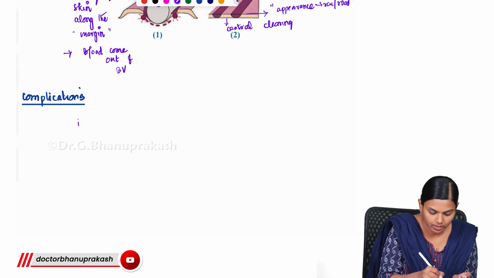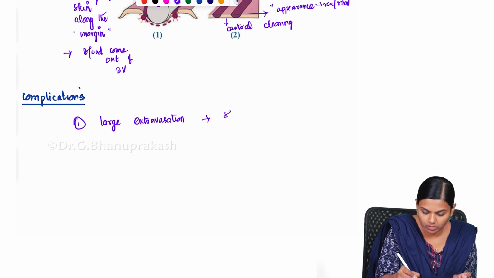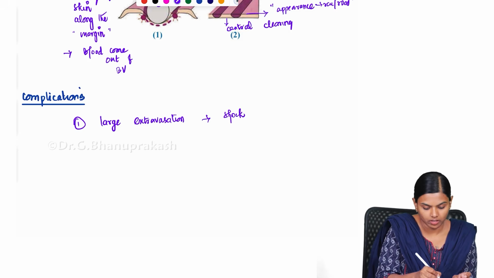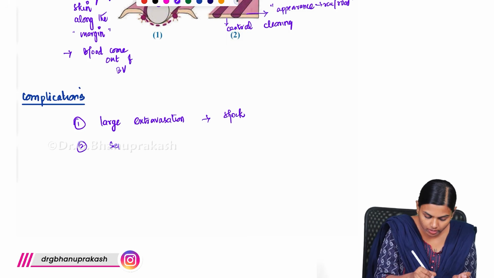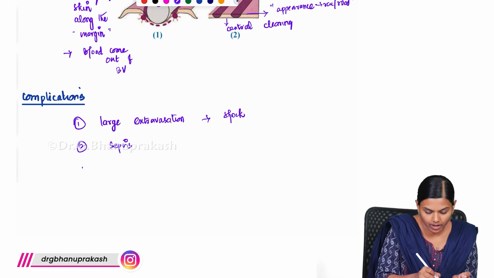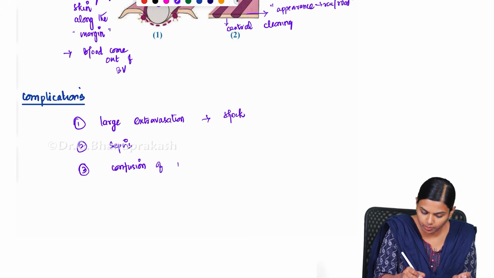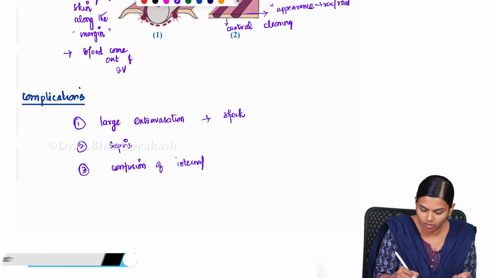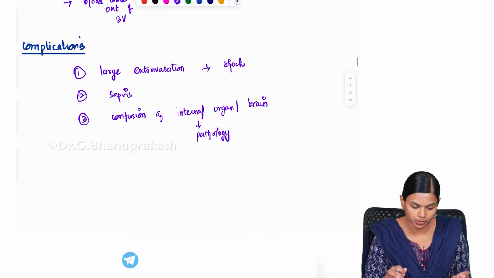And there are certain complications of the bruise. When there is a very large amount of blood extravasated, there will be shock. And due to continuous, long standing, chronic extravasation, there can be sepsis. And contusion of an internal organ, especially the brain, can result in severe pathology. So, these are the most important complications of bruises.